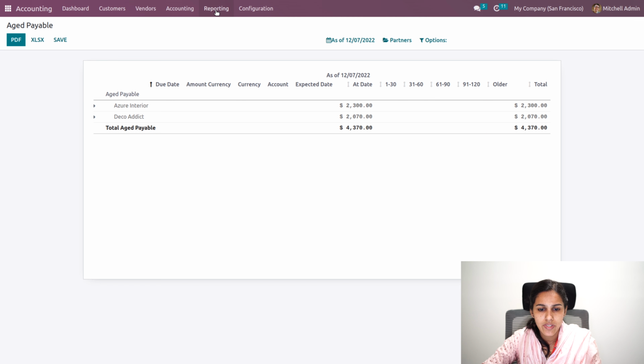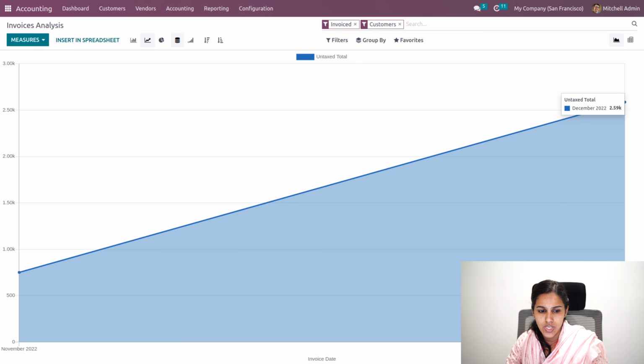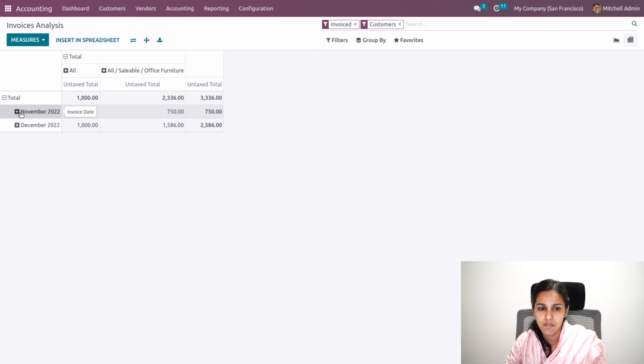And then we'll have invoicing analysis. In the invoicing analysis, we'll be able to see the invoiced amount to different customers from November 2022 to December 2022. You can see that graph over here, and you can view the invoice analysis in the pivot table. That is, what is the untaxed total for this product category, all saleable office furniture, what is the invoice amount to your customers.